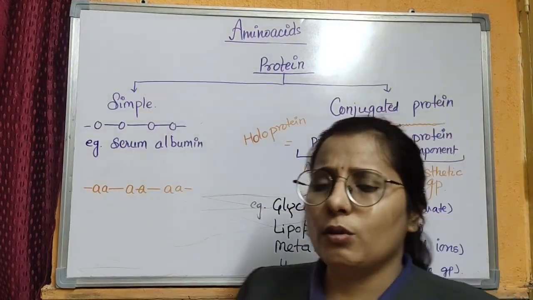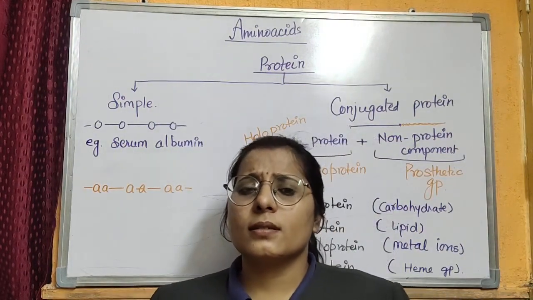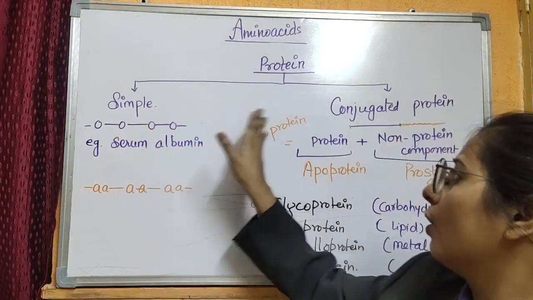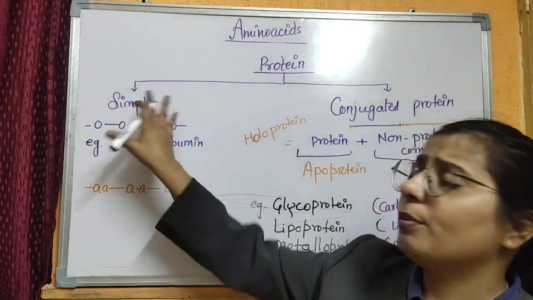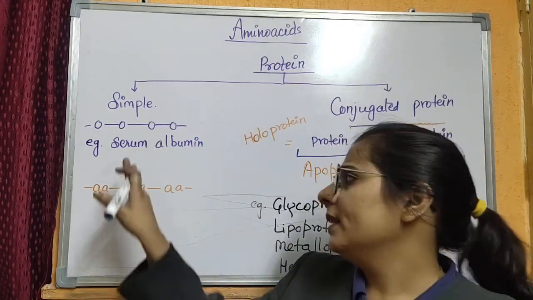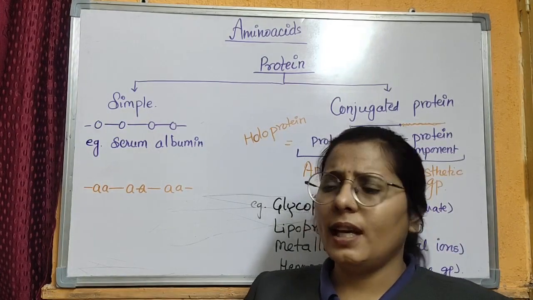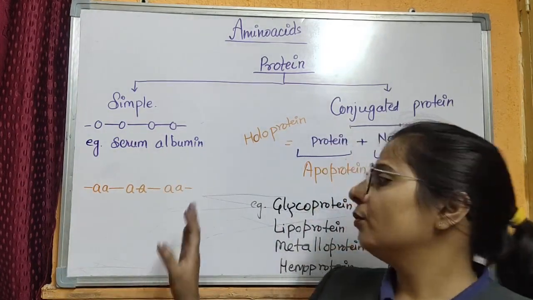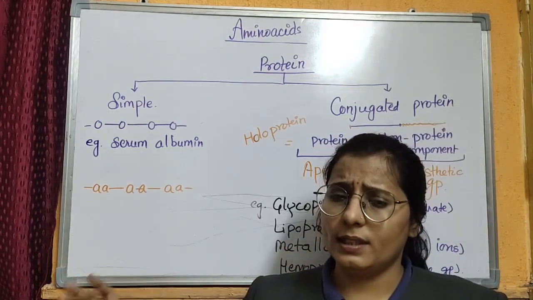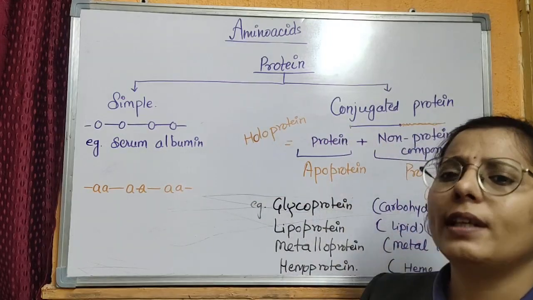The last point about the protein is that when a protein is synthesized and it works in our body, that may be a simple protein or a conjugated protein. A simple protein is a protein that is made up of only amino acids, and the best example is serum albumin. The simple protein is the basic structure and it's very important for the working of our body. It only has the amino acids, but conjugated proteins are also important for our body.